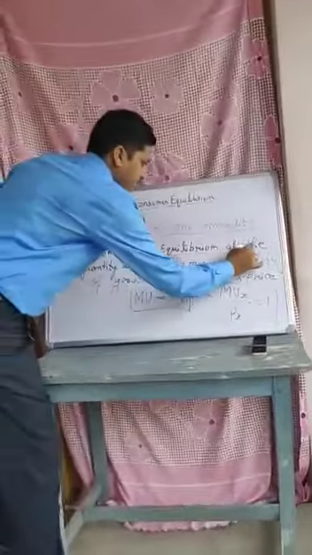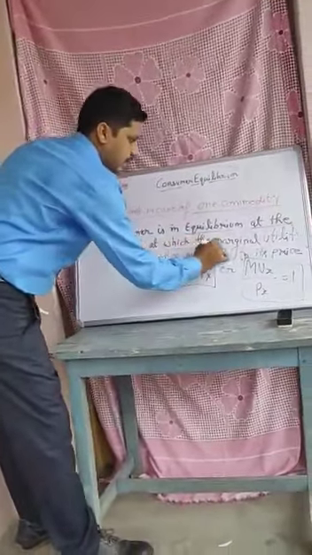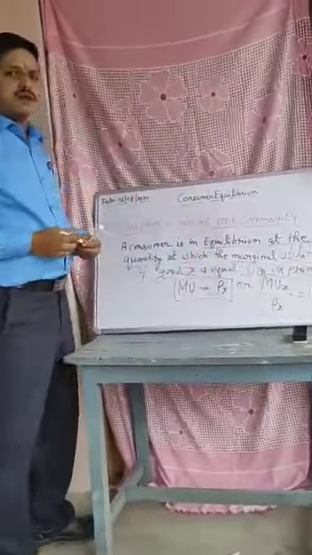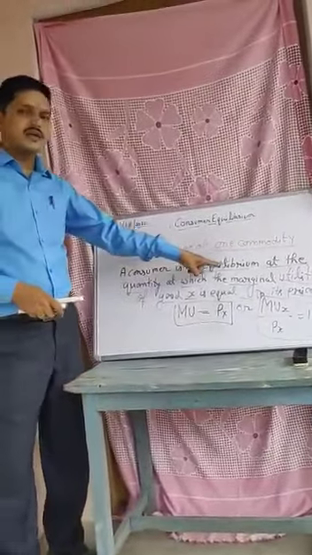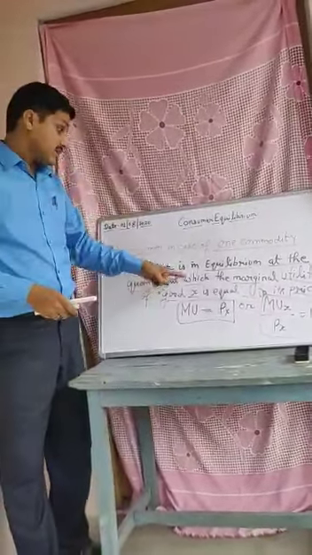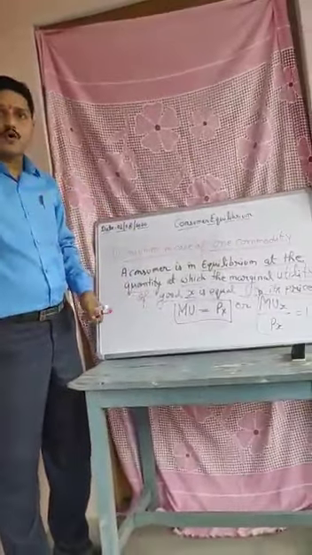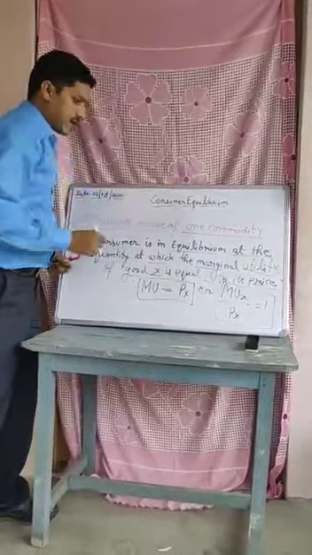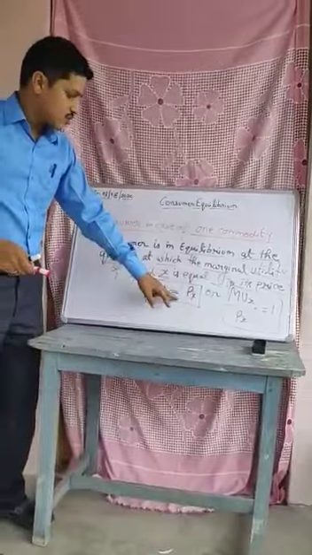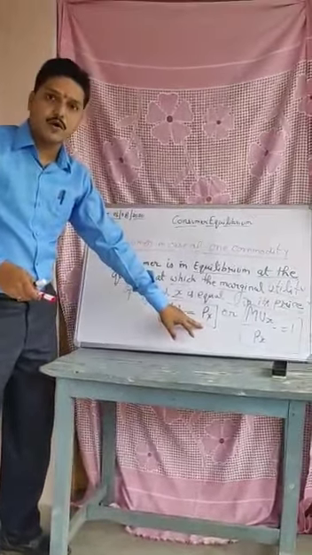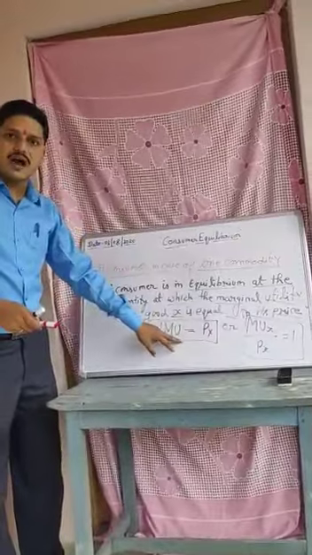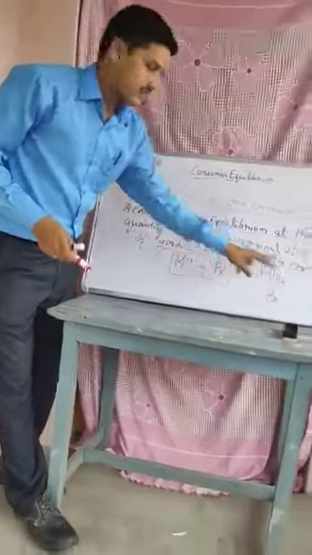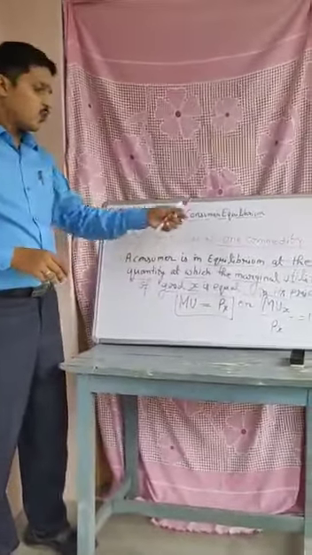The consumer is in equilibrium at the quantity at which the marginal utility of the good X is equal to its price. It means the consumer is called in equilibrium when the marginal utility of any product is equal to its price. So marginal utility is equal to Px, where X is the product name, P is the price, and MU is the marginal utility. Or MUx upon Px is equal to 1. That is called consumer equilibrium in case of one commodity.